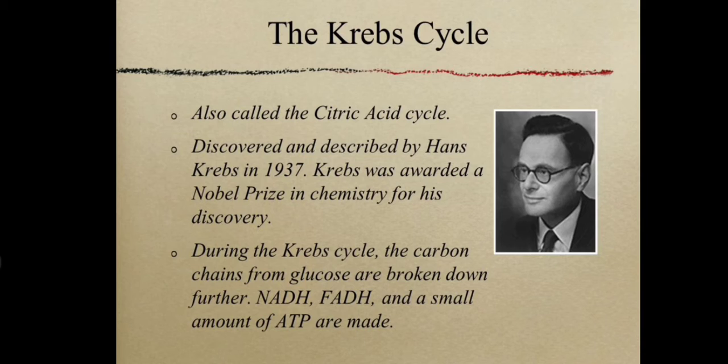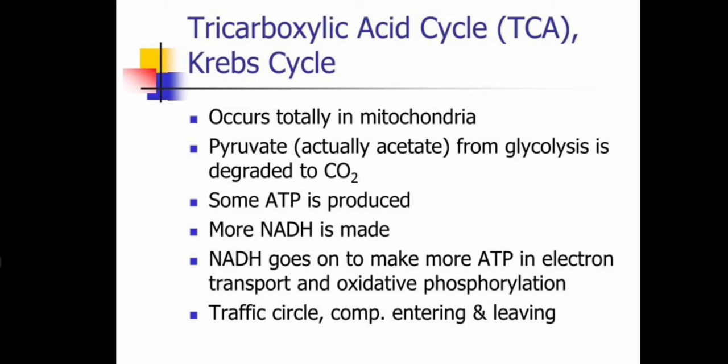During the Krebs cycle, the carbon chains from the glucose are broken down further, and NADH and FADH2 and a small amount of ATP are made. The TCA cycle, Krebs cycle, occurs totally in mitochondria, and the acetate from glycolysis is degraded to CO2, and some ATP is produced, more NADH is made. NADH goes on to make more ATP in electron transport and oxidative phosphorylation. It is a cycle with components entering and leaving.